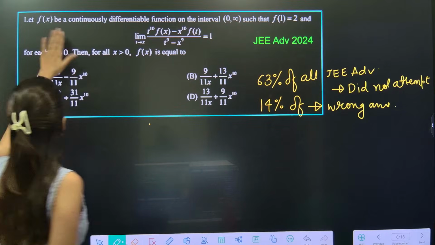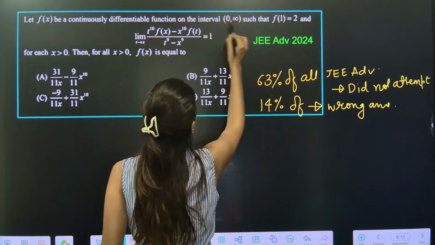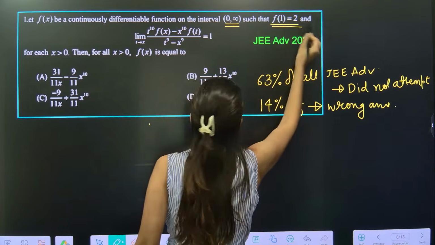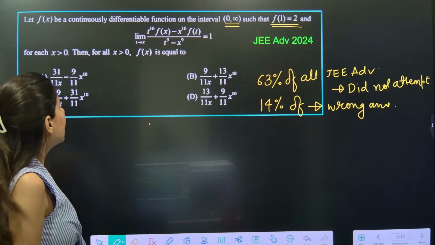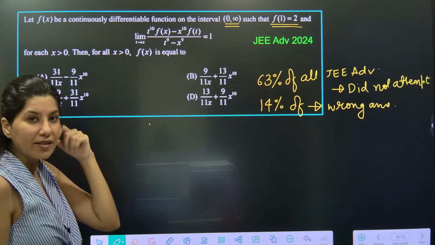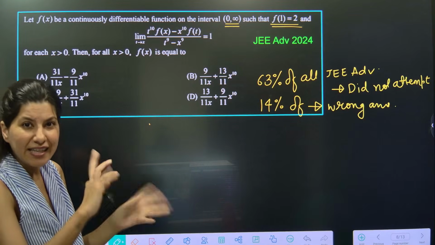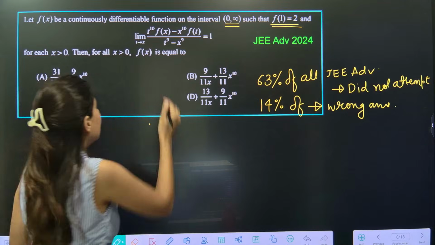So yes, f(x) is a continuously differentiable function on the interval 0 to infinity. f of 1 is given as 2, and this is what is given to us, limit t tends to x. Now there are two variables, t and x, so it might create some confusion. t tends to x.